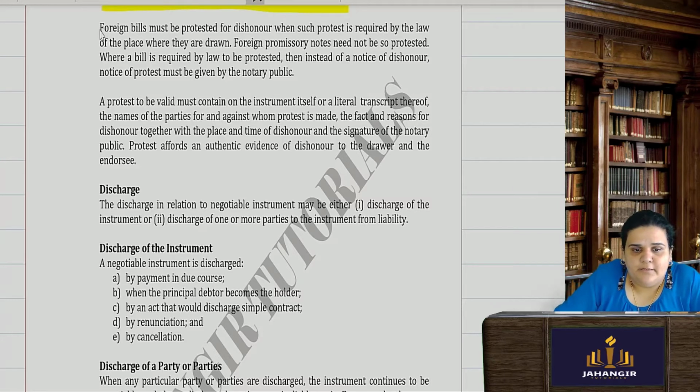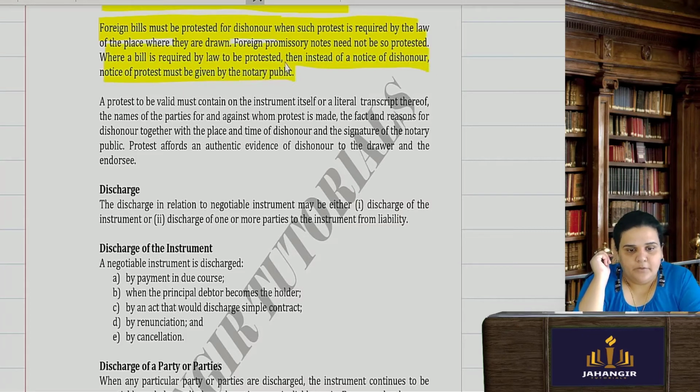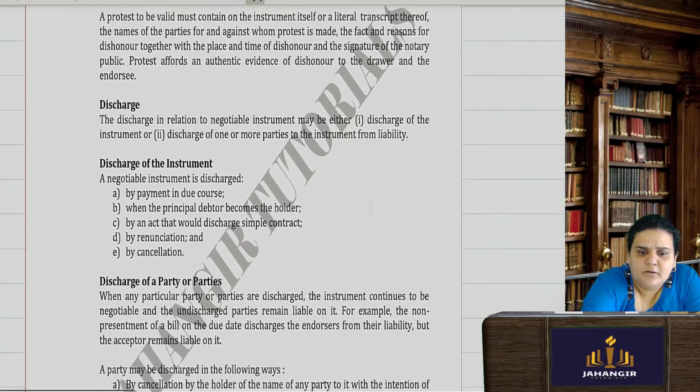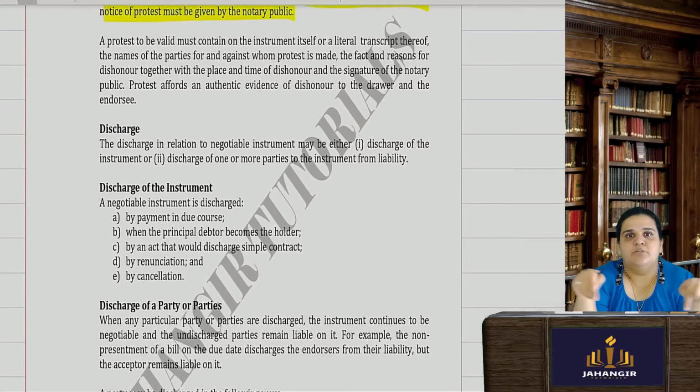Now, foreign bills must be protested for dishonor when such protest is required by the law in that country in which they are drawn. Foreign promissory notes need not be so protested. Where a bill is required by law to be protested, then instead of a notice of dishonor, notice of protest must be given by the notary public. This is about noting and protest. Once noting is done, a formal certificate is drawn, that is known as a protest certificate.